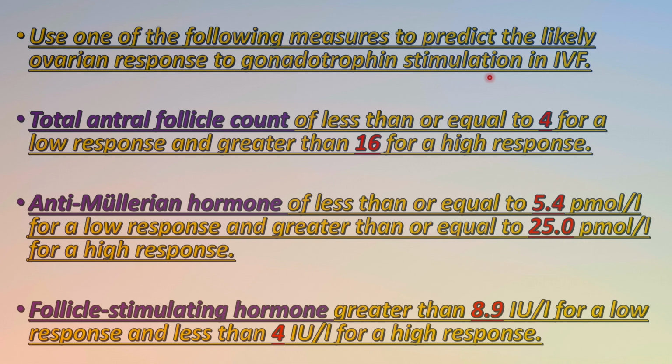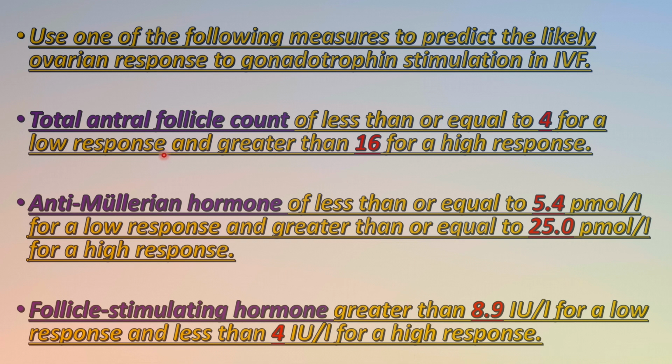Okay, now this chart is very important. Use one of the following measures to predict the likely ovarian response to gonadotrophin stimulation in IVF. Because exam questions come related to this. So there are basically 3 values: total antral follicle count, anti-Mullerian hormone, follicle stimulating hormone. AMH less than or equal to 4 is predictive of low response and greater than 16 for high response. An AMH of less than or equal to 5.4 picomole per liter for low response and greater than or equal to 25 for high response.